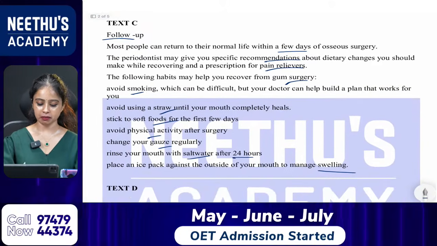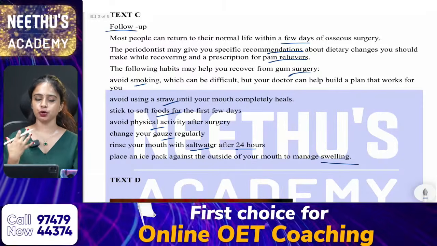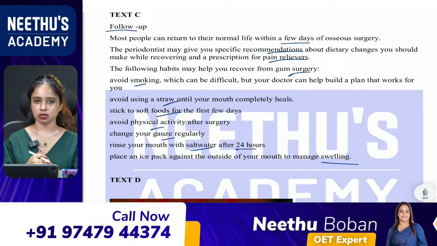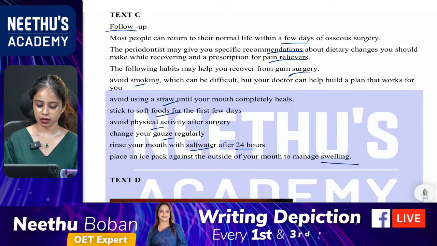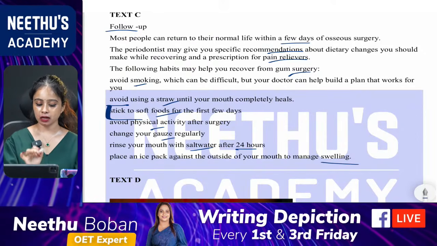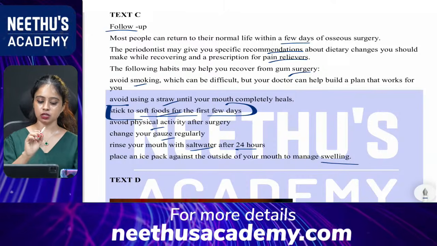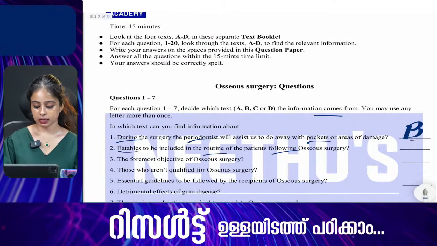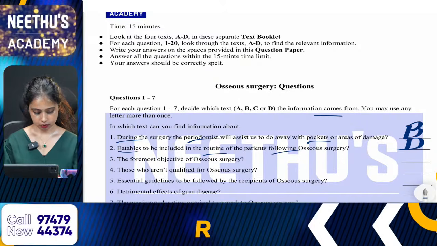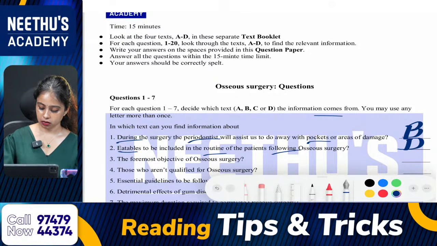Very good. That is from text C. Again, it's all about the follow-up. So what you have to do after the surgery, post-surgery measures. It is in text C. So here they have clearly mentioned: stick to, you can include soft foods for the first few days. Which is mentioned in text D. So, text D should be the answer. Sorry, text C should be the answer.